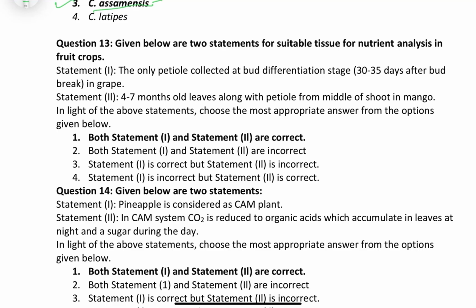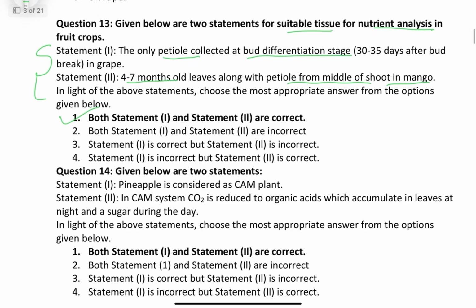Given below are two statements for suitable tissue for nutrient analysis. First statement: only petiole collected at the bud differentiation stage in grapes. Another one: 4 to 7 months old leaves along with petiole from the middle of the shoot in mango. Friends, both the statements are correct. This is the suitable tissue which we have to collect for nutrient analysis.